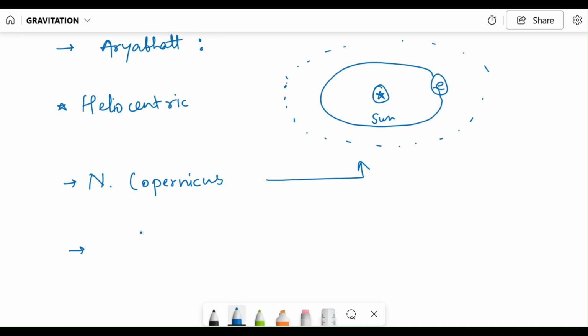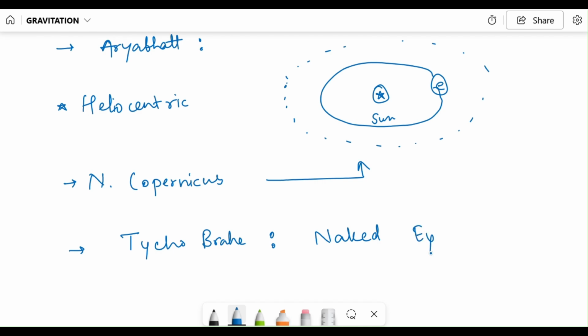Later on, Tycho Brahe started observing the motion of planets, and there was no telescope at that time, so he observed with naked eyes.